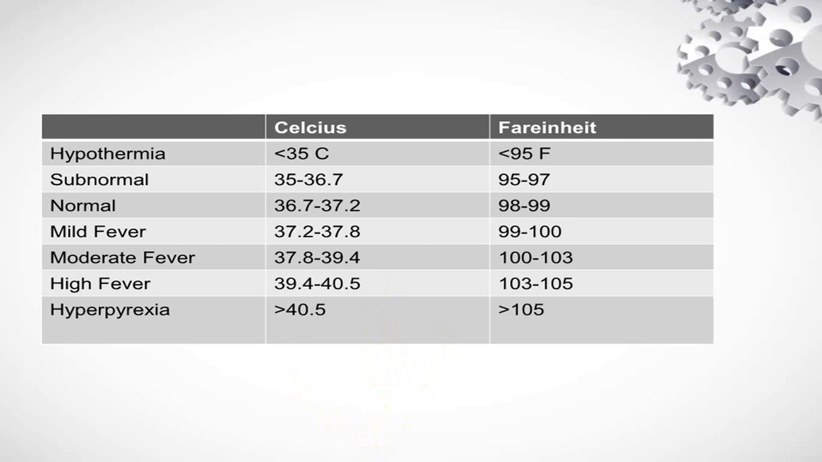If temperature is less than 95, I am going to talk in Fahrenheit only, we usually label that as hypothermia. Normal is considered as between 98.6 to 99.6. More than 100.4 is considered as fever. And when it becomes more than 105, it is considered as hyperpyrexia. We remember some of these figures.